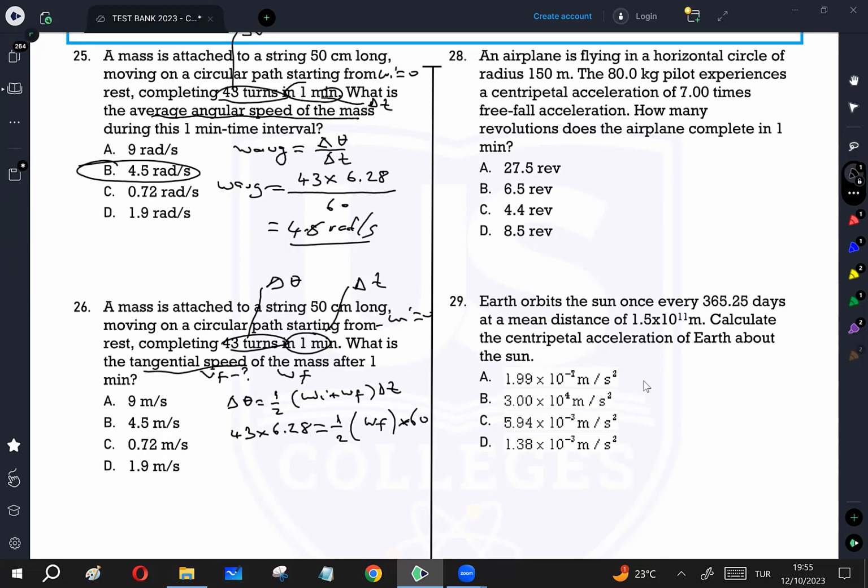43 times 6.28 is 270, multiplied by 2, divide by 60. So omega final, you calculated 9 radian per second, but not meter per second. This is radian per second. The final speed, of course, this object is moving in a circular path. Tangential speed is going to be r times omega final. So you are going to multiply r, which is 50 centimeter, 0.5, by 9. The result is going to be 4.5 meter per second. So this is the correct answer.